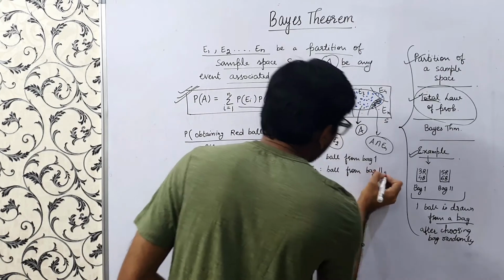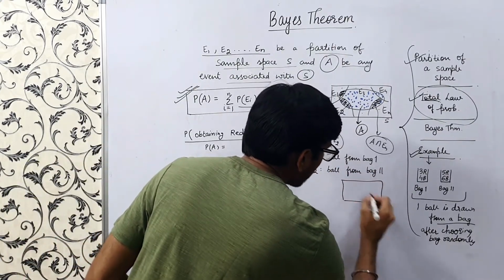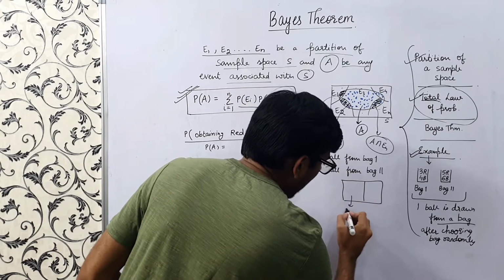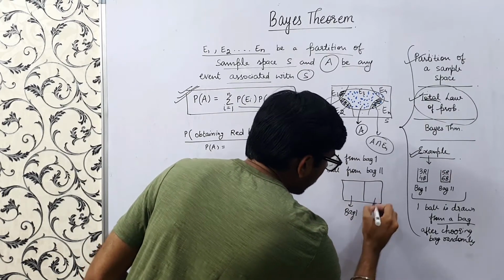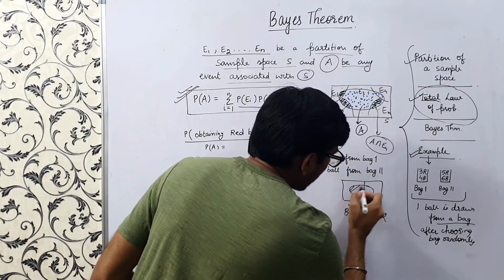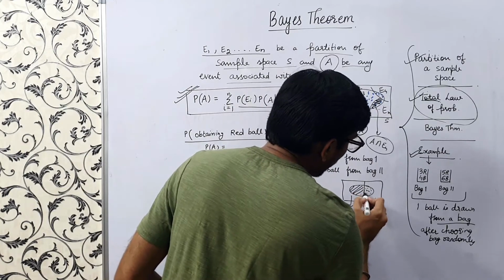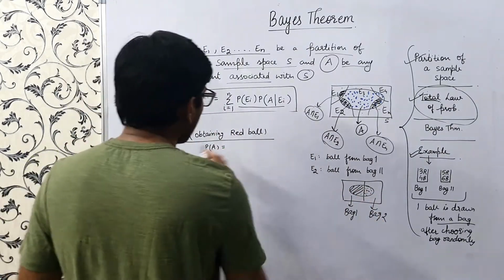So there are two partitions, bag 1 E1 and bag 2 E2, and this is our event. A red ball can come from bag 1 and also from bag 2. So now we want to calculate this probability.